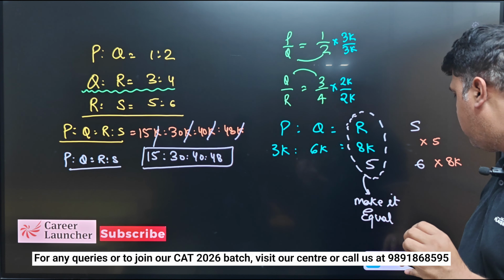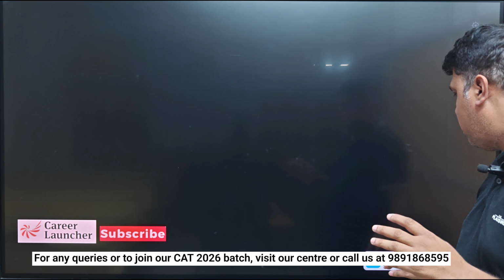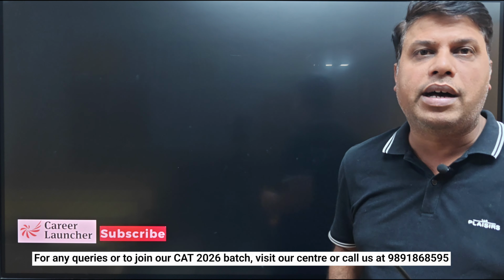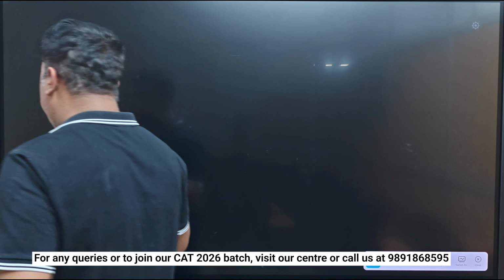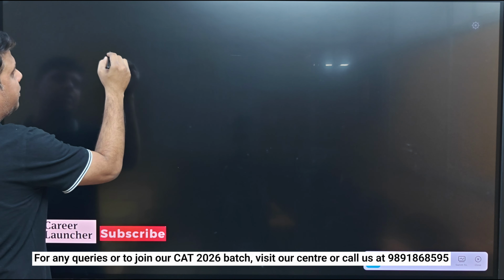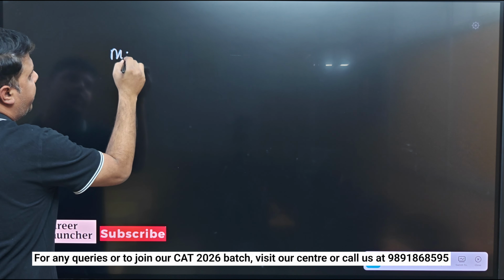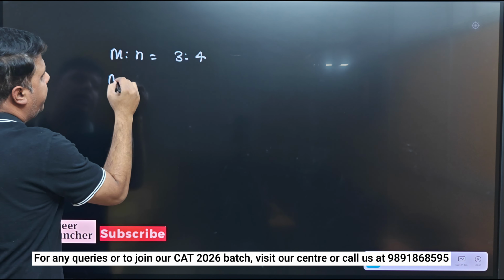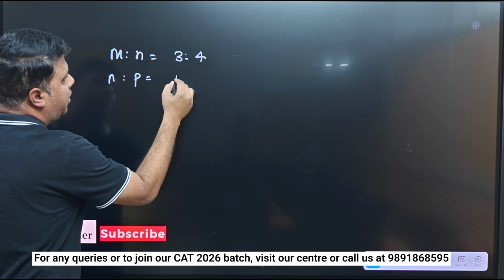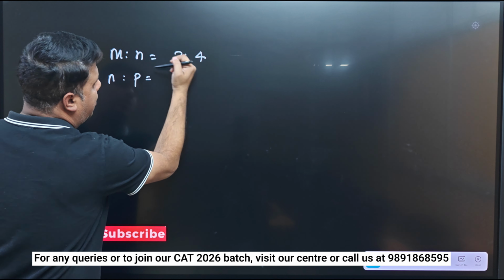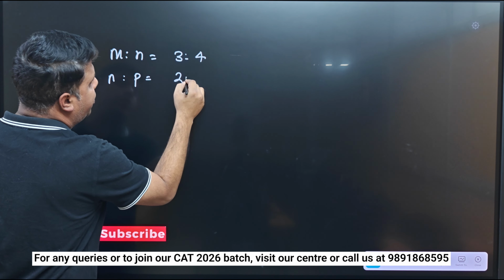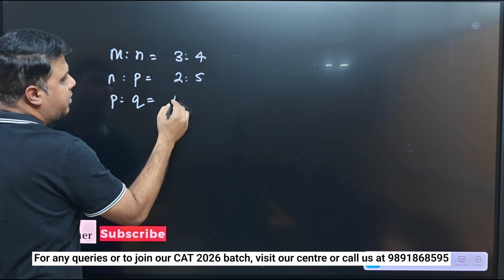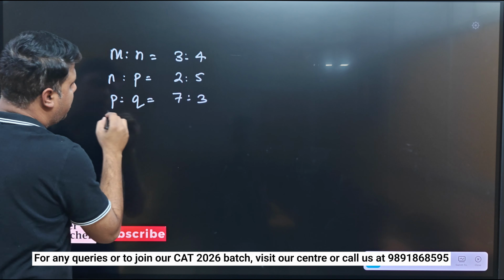So let's solve, or I must say I'll give you one assignment problem. You have to comment the answer of that question, right? Suppose that m ratio n is 3:4, n ratio p is 4:, again let it be 2:5, and p ratio q is 7:3.